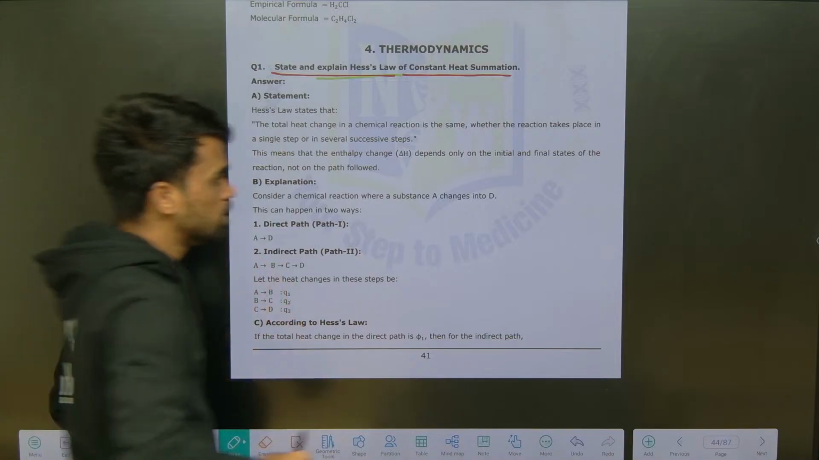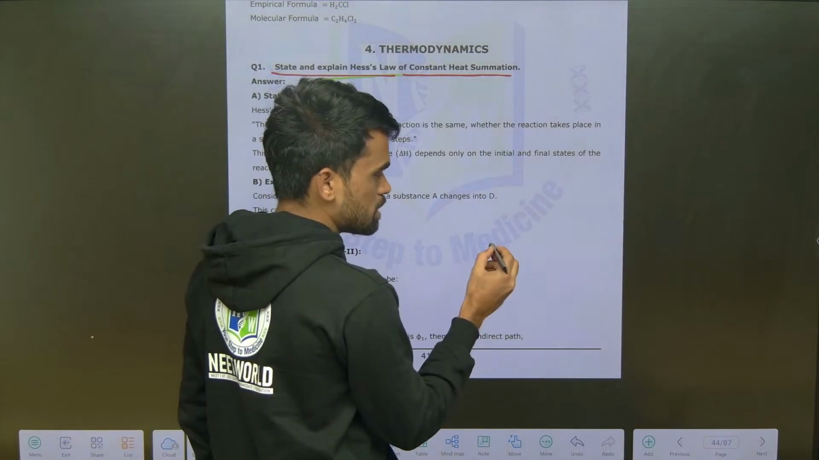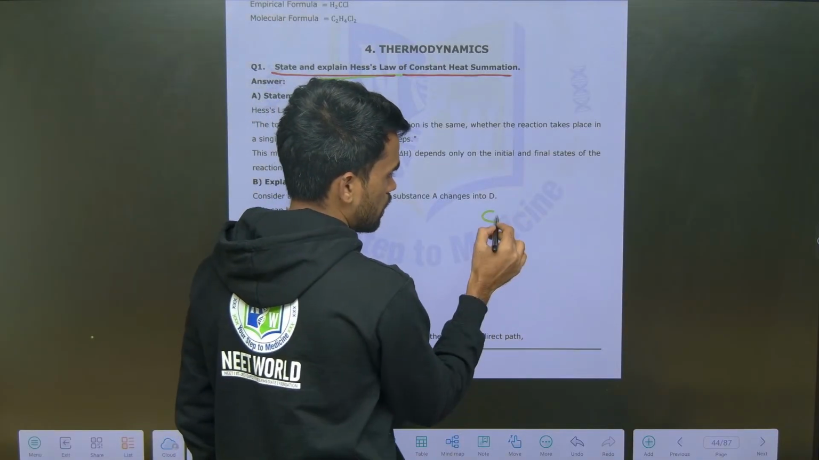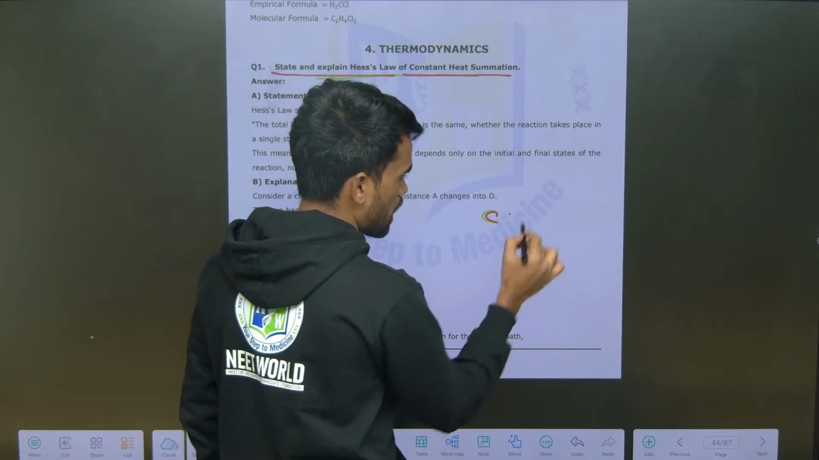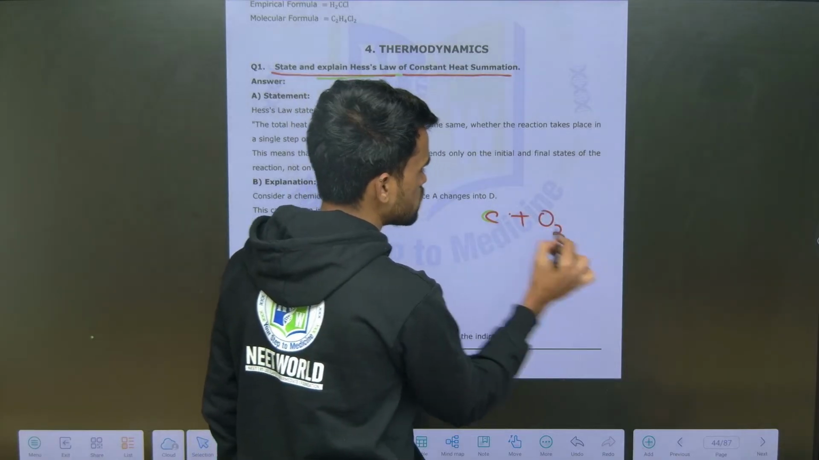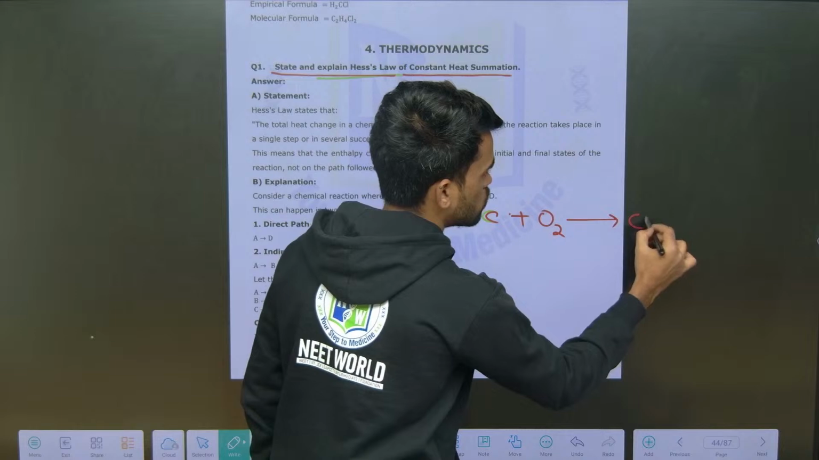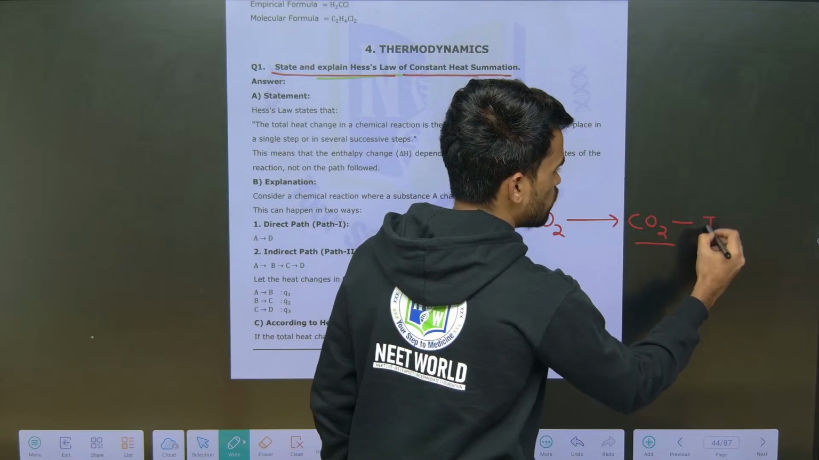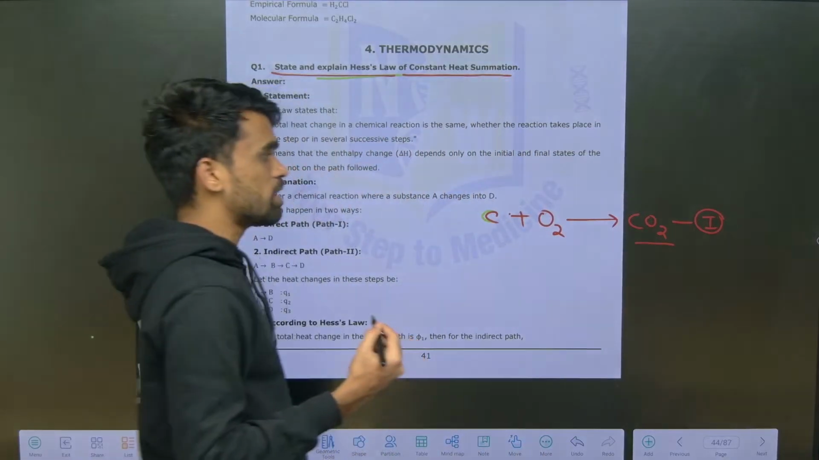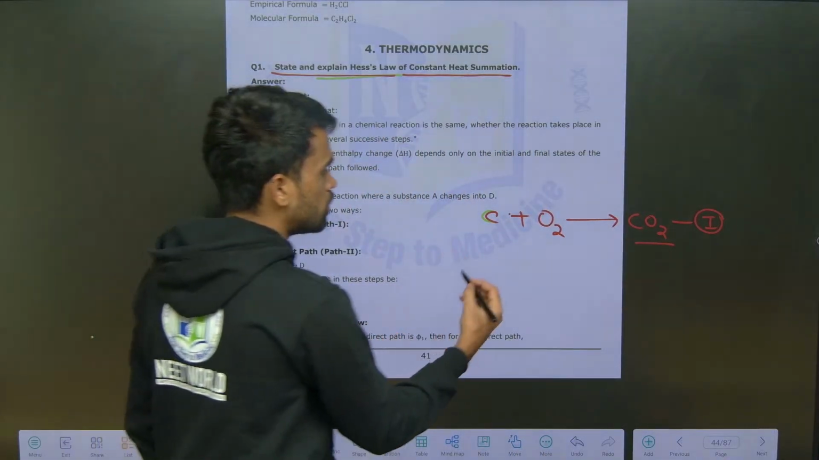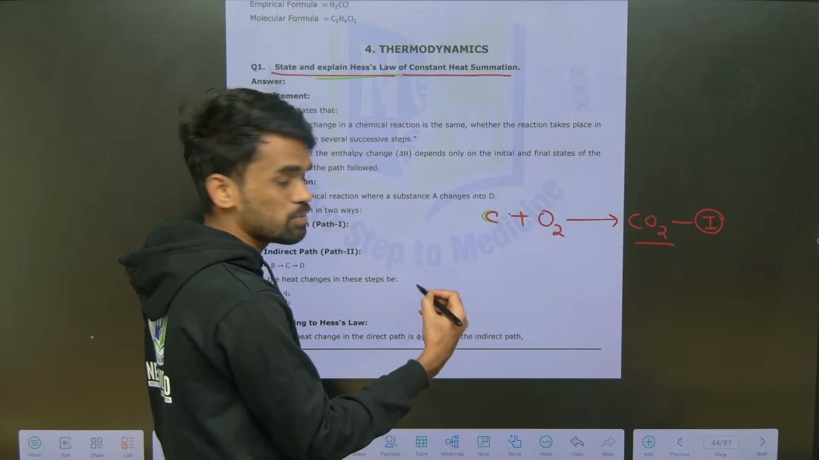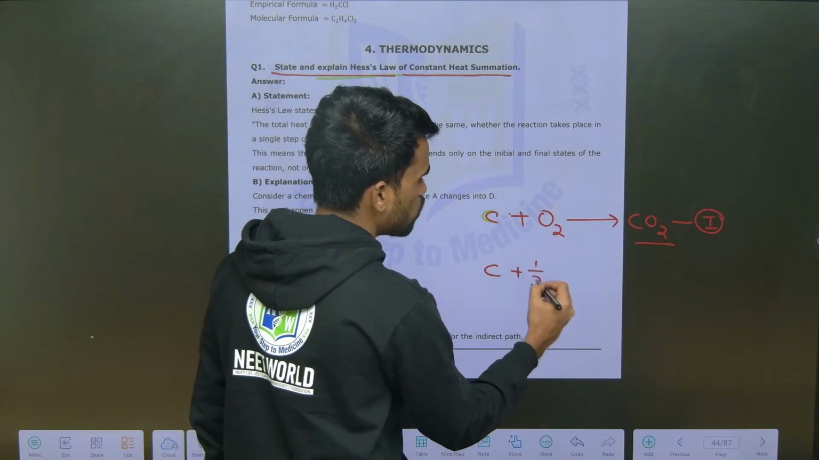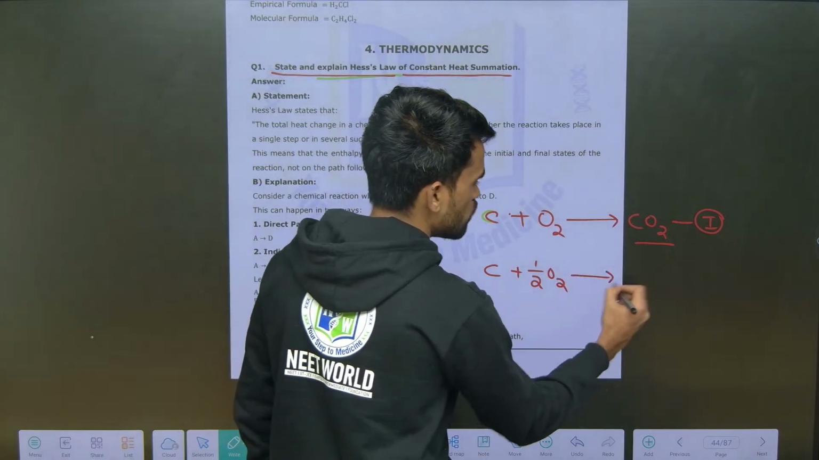First look here. I am preparing CO2. Production of CO2 from carbon can be done directly using C plus O2 giving CO2. So the production of CO2 takes place in a single step. Now we can also produce CO2 in different steps, with multiple steps. For example, here I am adding C plus half O2 giving rise to CO, carbon monoxide.